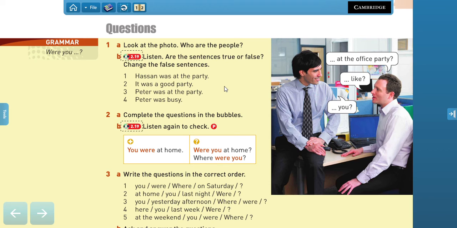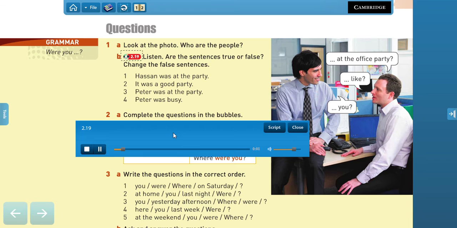And if they are false, I want you to change them into true. All right, so let's see. Let's see if, for example, Hassan wasn't at the party. So you say false and you write Hassan was not at the party, right? That would be the right sentence. So let's listen now and change the false statements. Track 19.